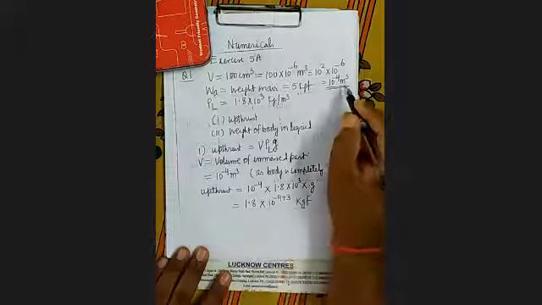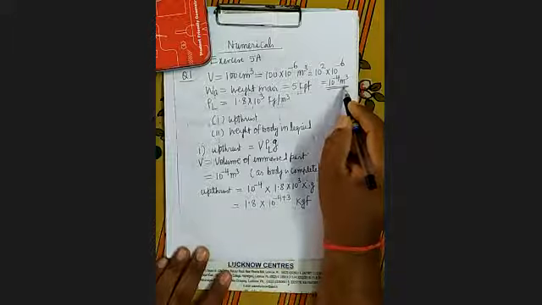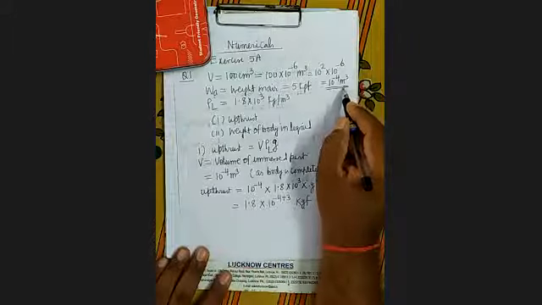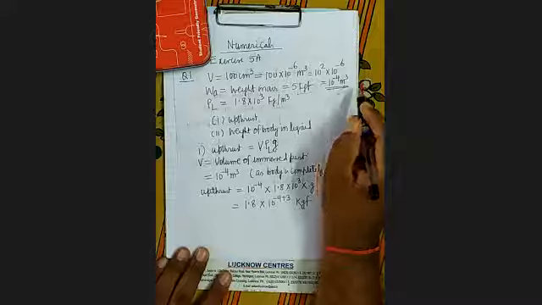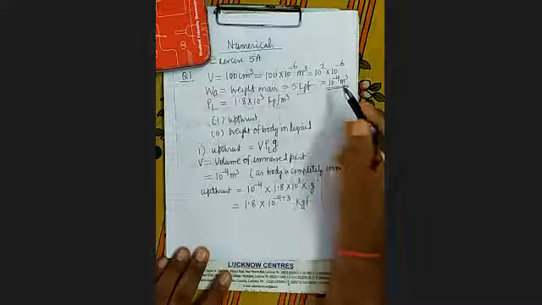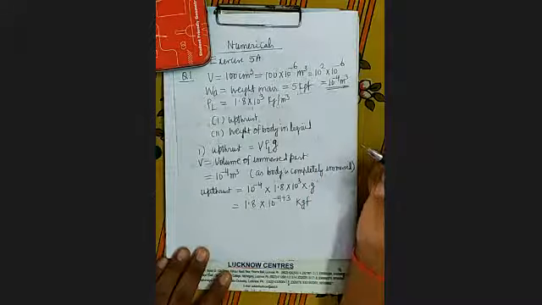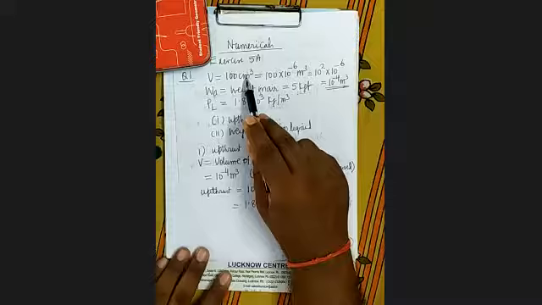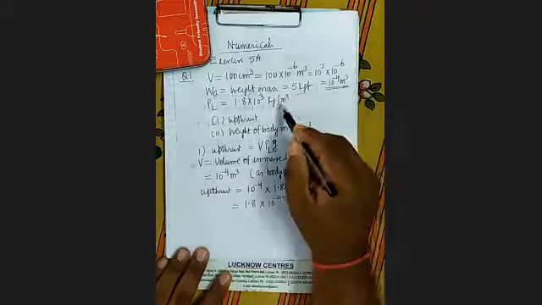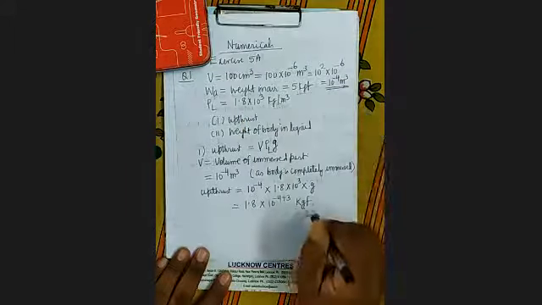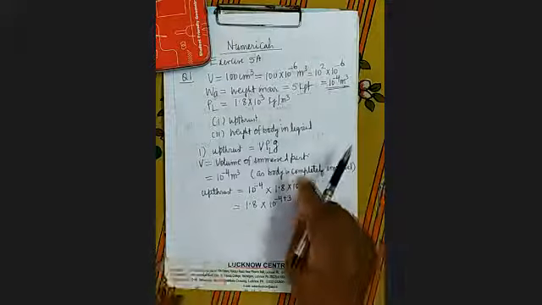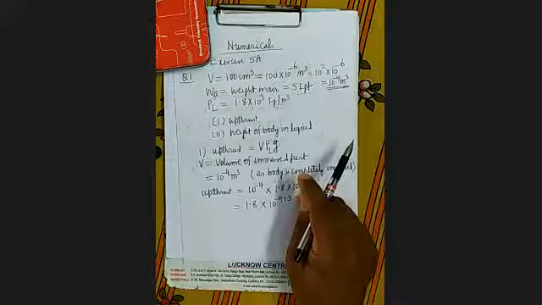Because everything is in SI units. In SI units, what is the unit of mass? It is kilogram. Suppose this were in centimeter cube and this also in centimeter cube, then our answer would come in gram force. It's clear?